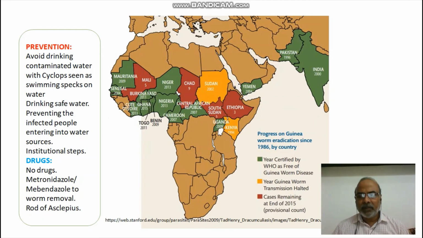The rod of Asclepius, as I have already mentioned, is a very, very important, very simple instrument. We need to coil the parasite around that particular rod of Asclepius, or a small rod, and gradually, not all of a sudden, we have to pull the parasite. We need to apply our force gradually, and inch by inch every day we need to remove this parasite. So this is about the preventive measures. Prevention is better than cure.